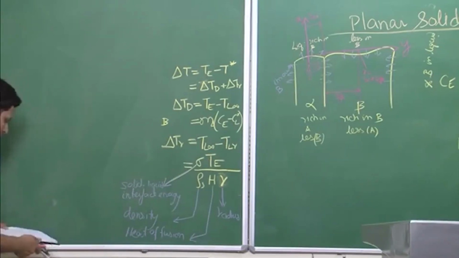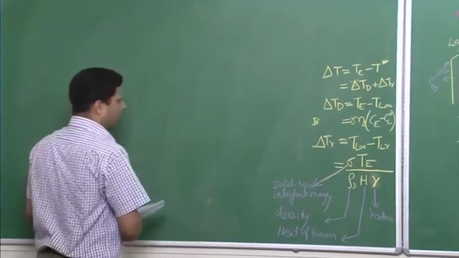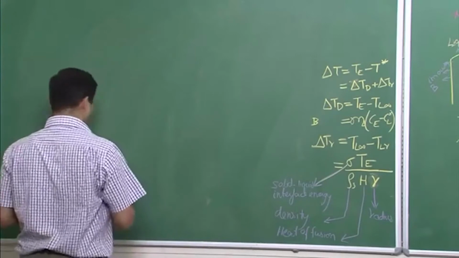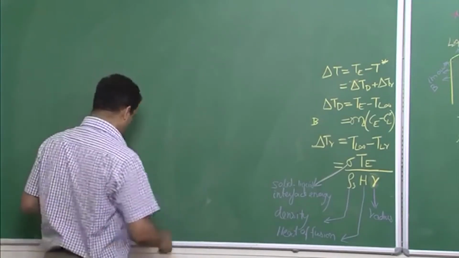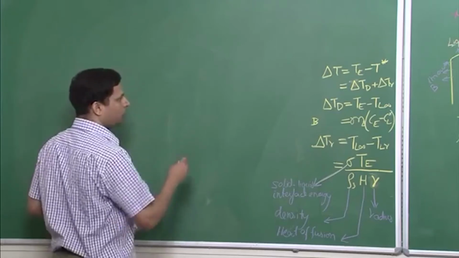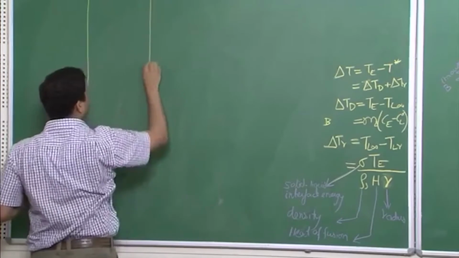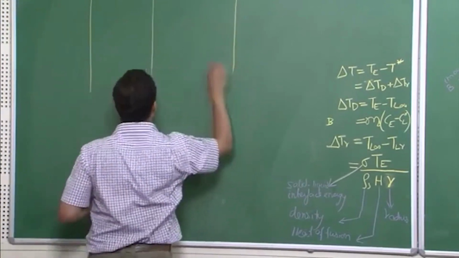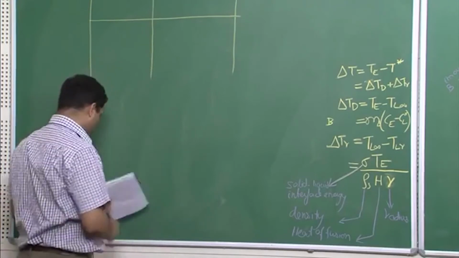So now let's look at the delta TD and delta TR component, and if that is the way the composition plot would look like, then the temperature plot would look like. So I may have to redraw a little bit of the plot that I drew over there, because we need to align it together.